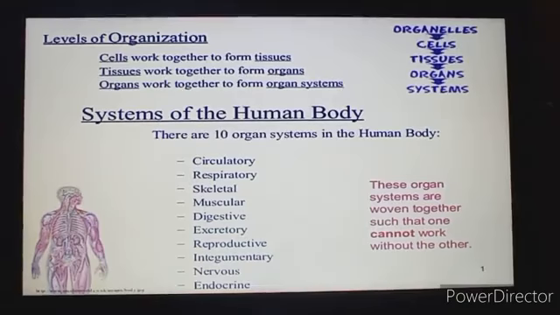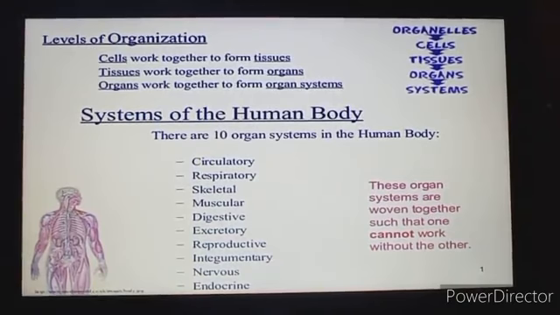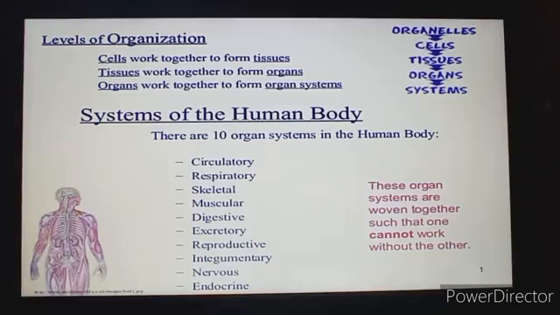These cells work together and form tissues. These tissues work together to form the organs, and finally, the different organs of our body work together to form organ systems.